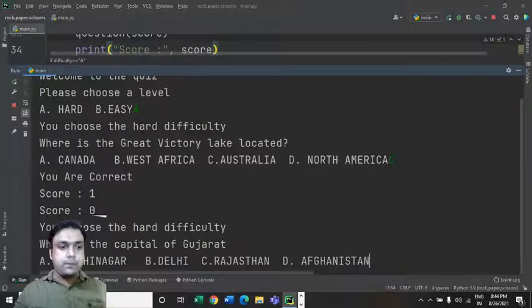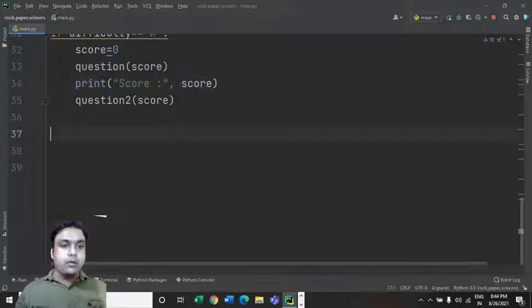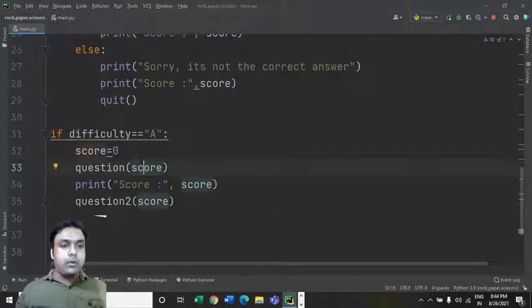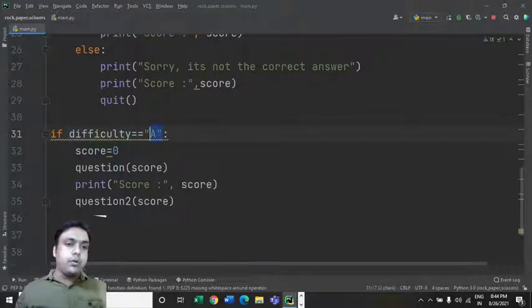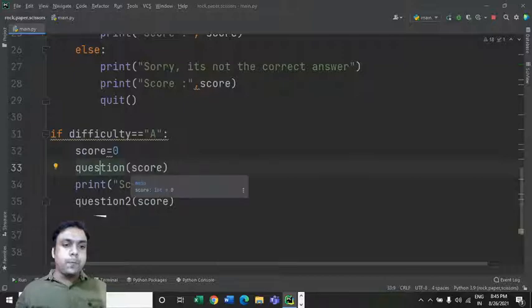So see, okay, it has incremented by 1, but again when it came back to that if control statement, inside the if control statement, it has become equal to 0. It's becoming equal to 0. Now why is it so? If difficulty is equal to A, then score should be equal to 0.